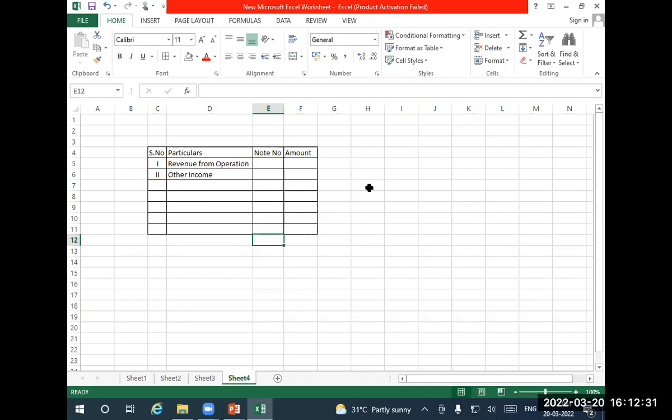And while giving a note number, you have to give note number 1 to the balance sheet's first item. Okay, suppose the last item in the balance sheet is the 15th note number. Then revenue from operation should be note number 16. 15 is the last note number given for a balance sheet item. The next item is the P&L account. Actually, the balance sheet is the first document. The next one is the P&L account.